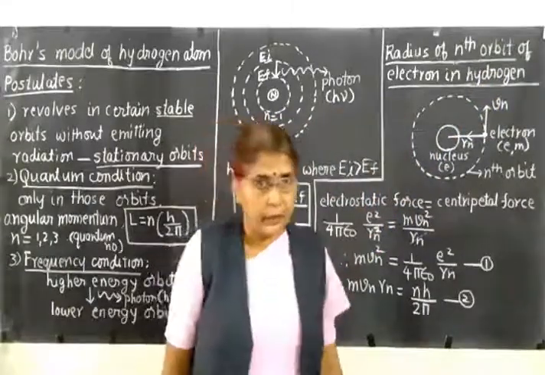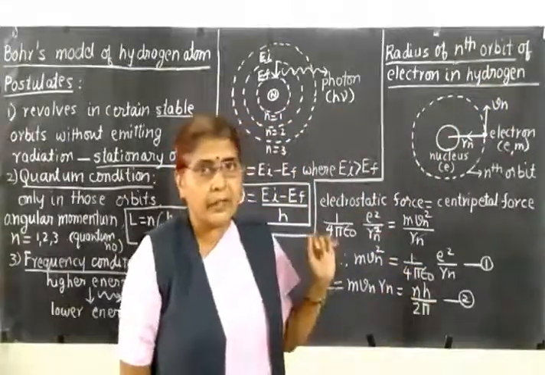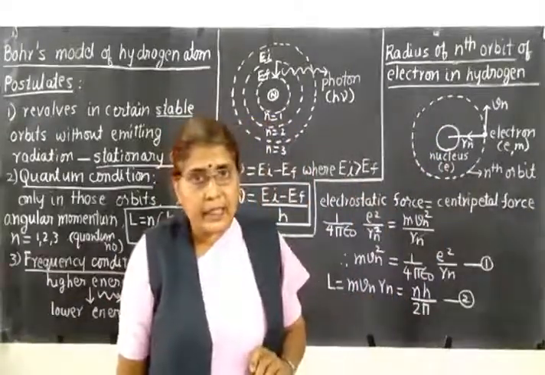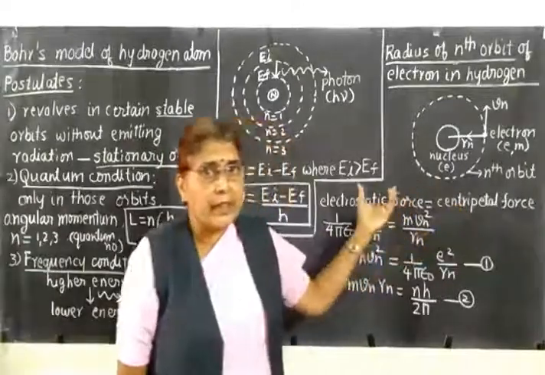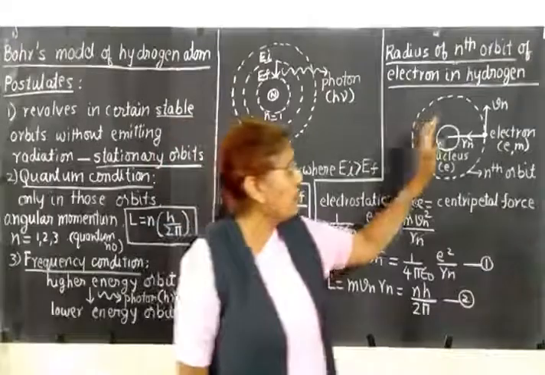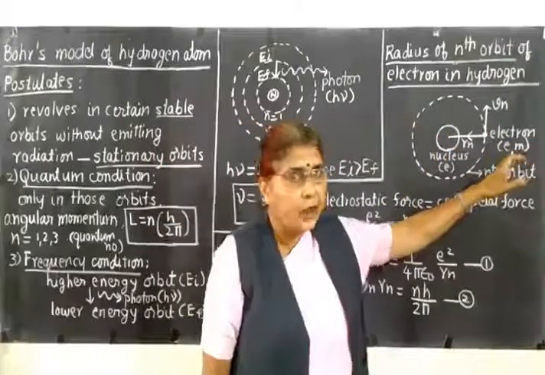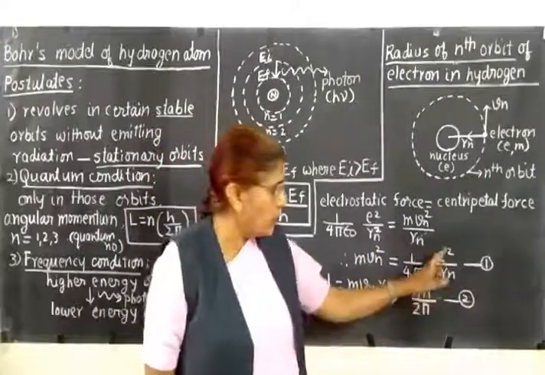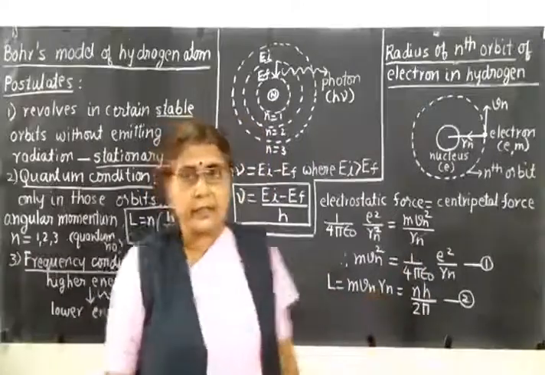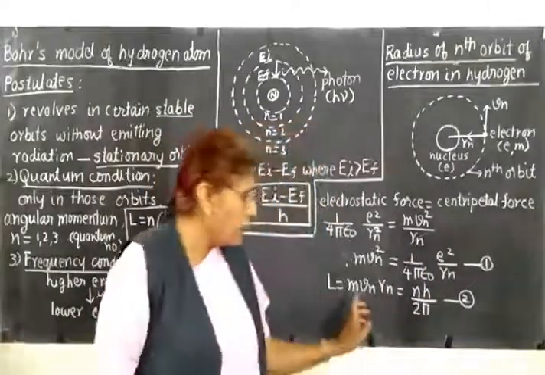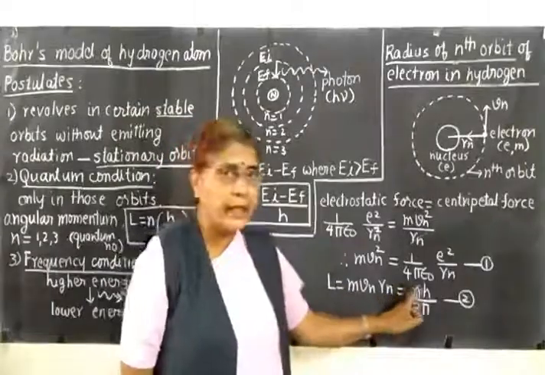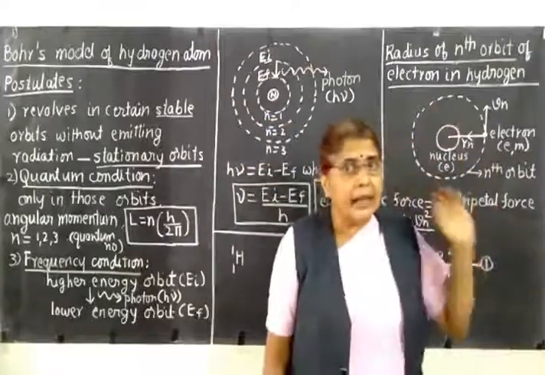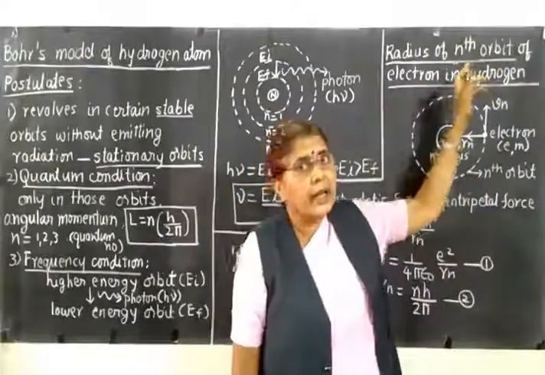So we have derived two equations here. First one is for the circular motion of the electron. Centripetal force is required, and this centripetal force is provided by the electrostatic force of attraction between the positive nucleus and the negative electron. So you got equation 1 as mvn square is equal to 1 upon 4 pi epsilon 0 e square upon rn. Second equation is using Bohr's quantum condition, the angular momentum mvn rn is equal to nh upon 2 pi. So let us now simplify these two equations and arrive at the expression for the radius of the nth orbit of the electron.